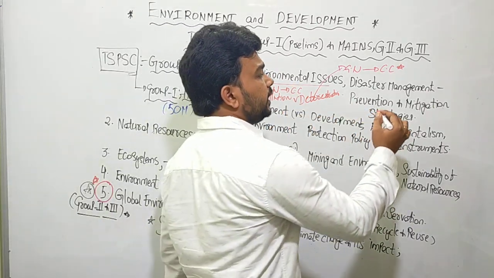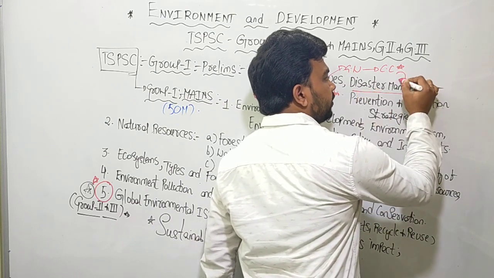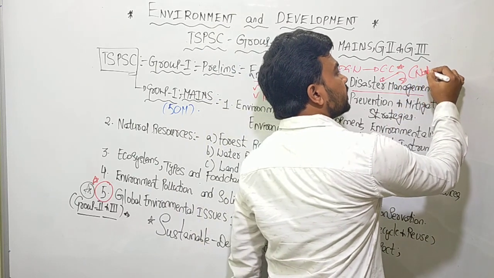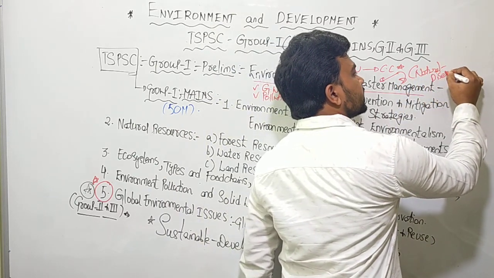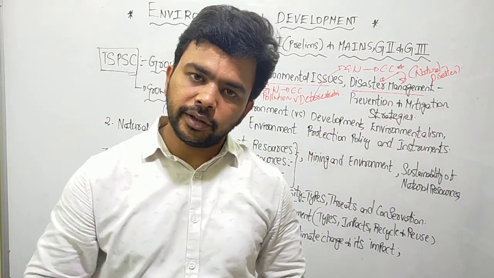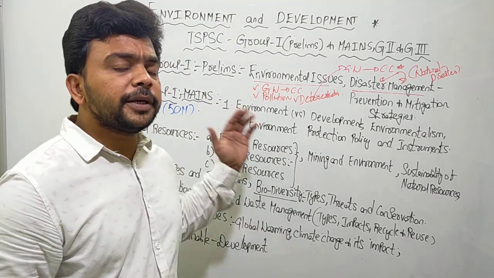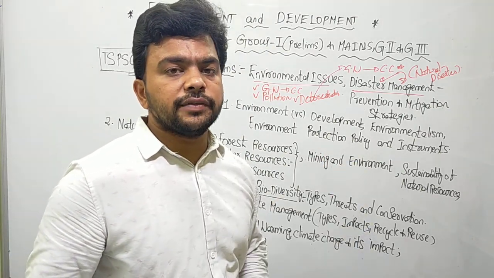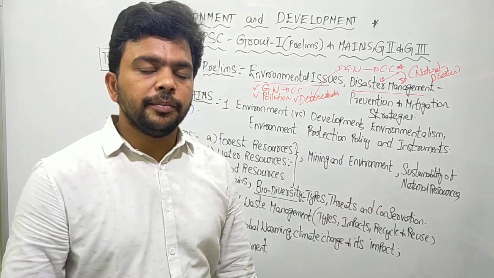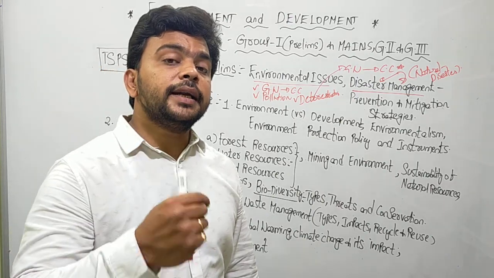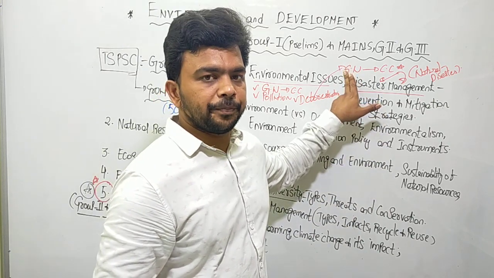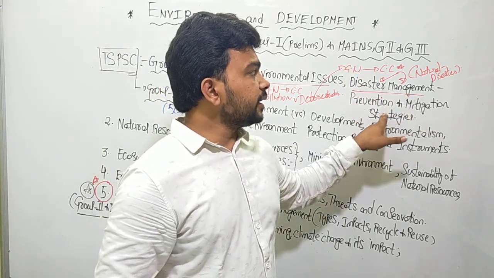And disaster management, or the natural disasters, are the result of climate change. Natural disasters are the result of climate change. Understand that very clearly. Okay, are you getting the things? For example, in the previous session we have seen the rise in mean sea level because of the addition of melted fresh water from the polar ice caps. How is it happening? It is happening because of global warming. Okay, are you getting the things? And it is considered a natural disaster.